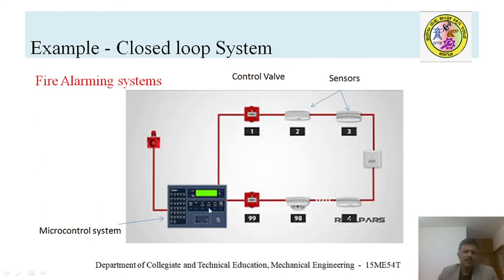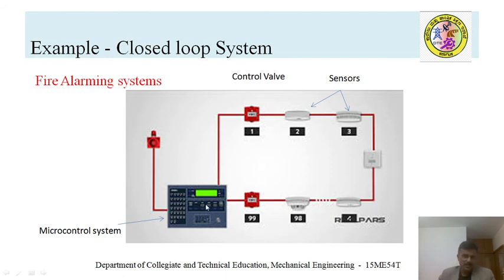In the last example, you can see a fire alarming unit. Suppose you wanted to control fire hazards, so the building or a room should have a number of fire sensing devices, or you can call them light sensors. And we can see a water line, and there are a number of control valves. So whenever the sensor senses the fire intensity, it sends a signal to the microprocessor. The microprocessor executes those sensor inputs.